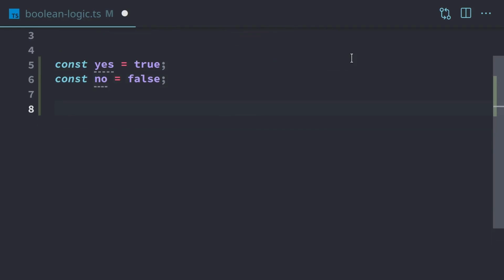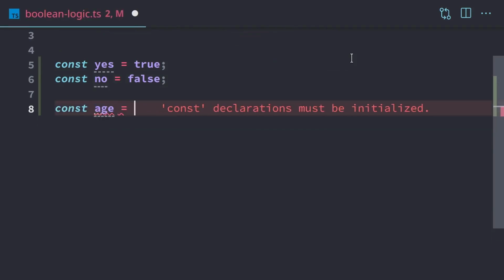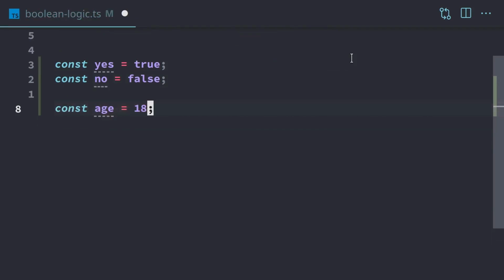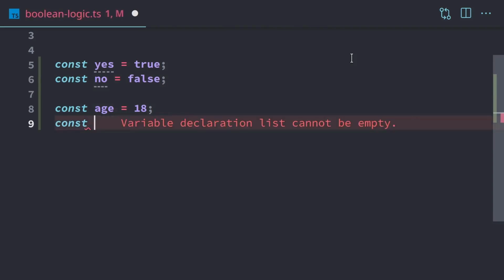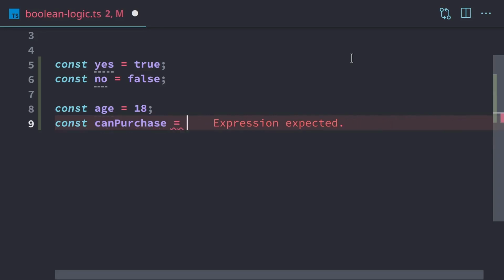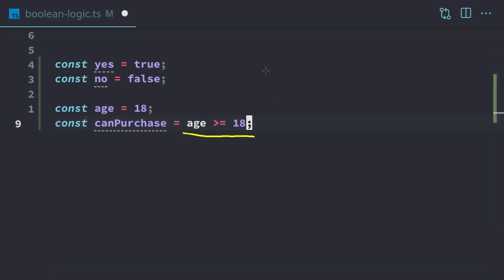So one thing we can do is check to see if someone's a certain age. If we set someone's age to 18, and let's say we have a situation where they have to be at least 18 years old to make a purchase, so if we put can purchase, we can set that equal to age, and we can use greater than or equal to 18. Now when we do this, this right here is a Boolean expression.